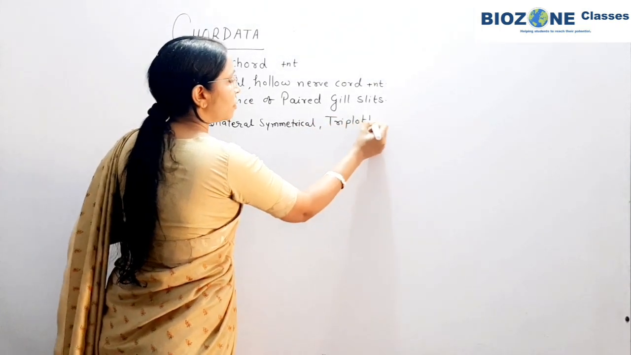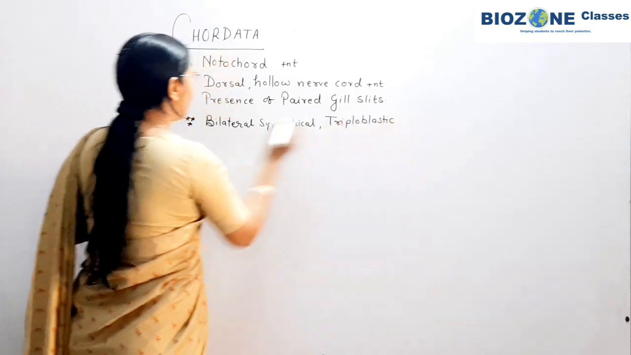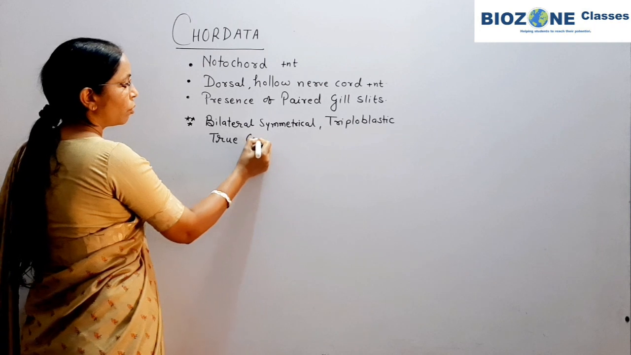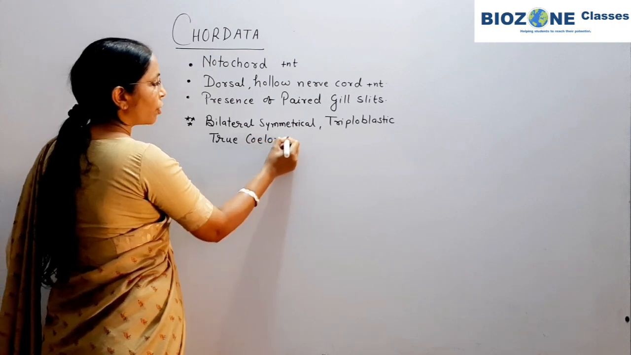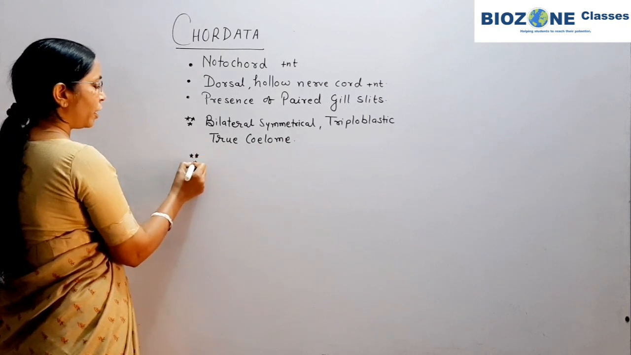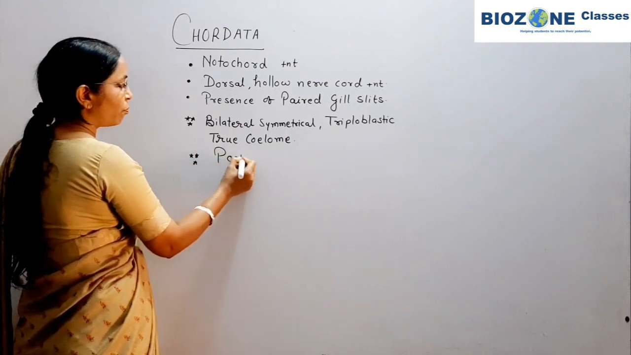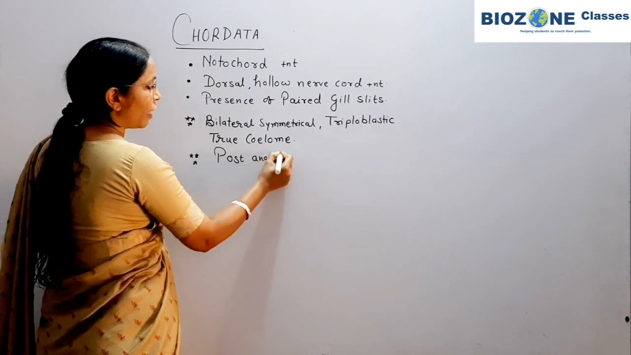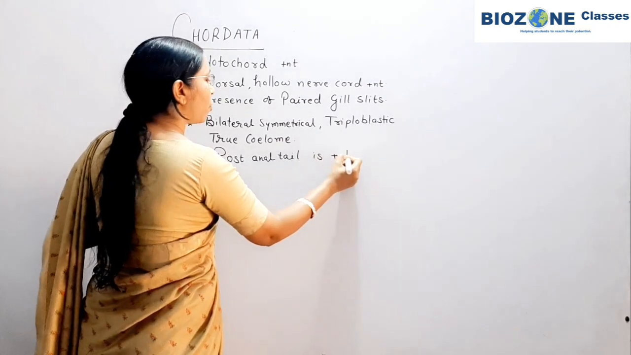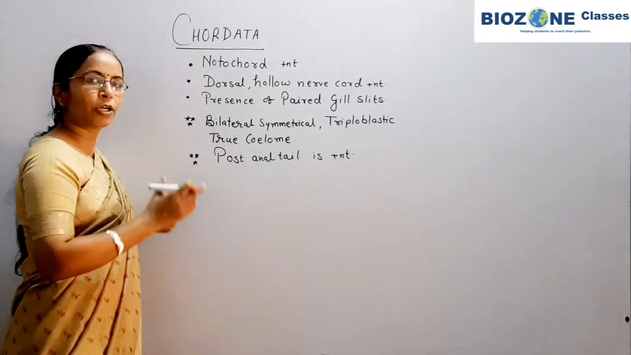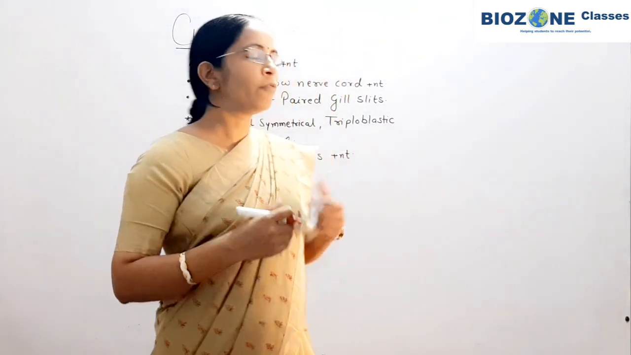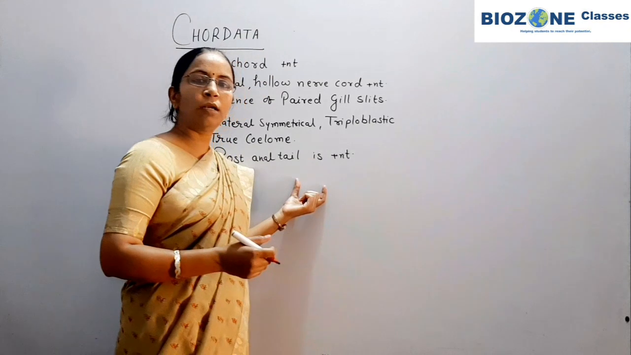Triploblastic, as well as they are animals with true coelom, or you can say the chordates are coelomate. Another feature developed in chordates is the presence of a post-anal tail. So post-anal tail is also present in chordates. These important features you remember for chordata. And now class and superclass wise, we separately study the individual features.